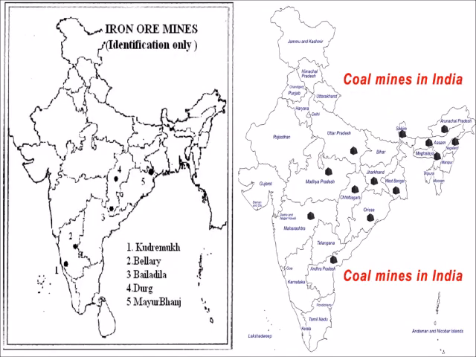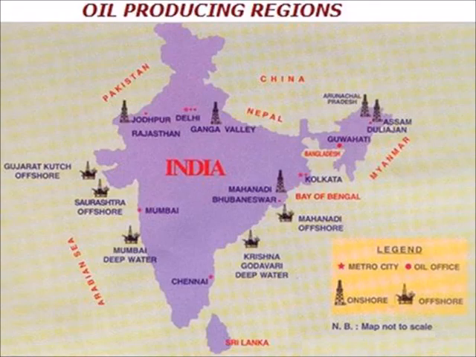Mineral resources in India are vast. Example, iron ore, coal, bauxite, manganese, copper, mica, etc. Iron ore mines are found in Karnataka, Chhattisgarh, Odisha. Coal mines are found in West Bengal, Jharkhand, etc. Petroleum is oil obtained from rocks of the earth. The oil producing regions in India are located in Mumbai High, Gujarat Coast, etc.